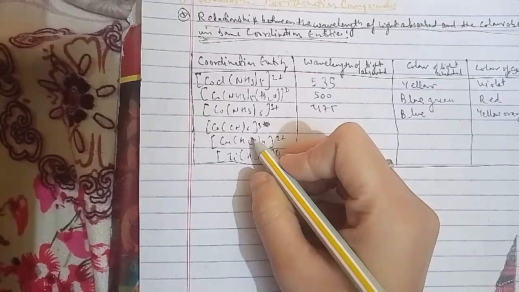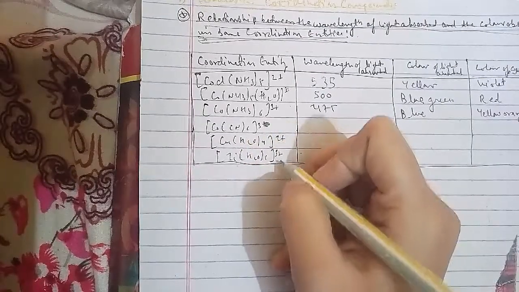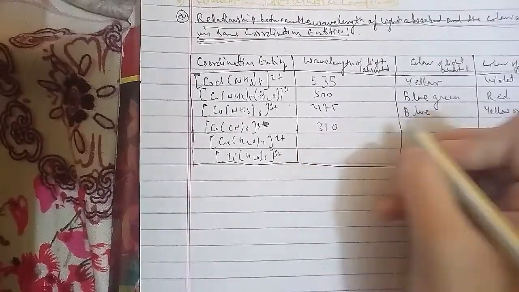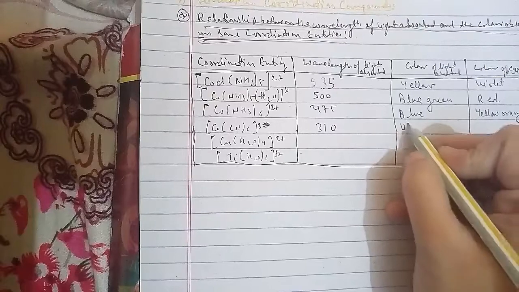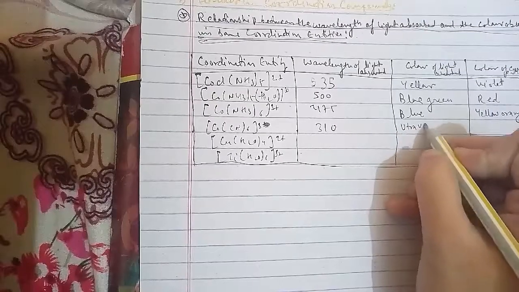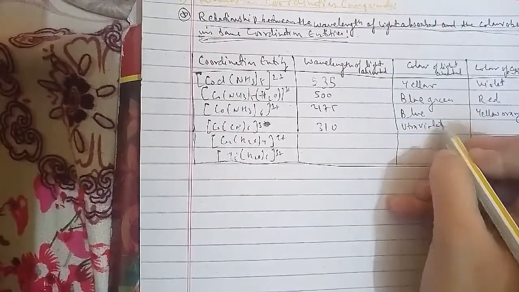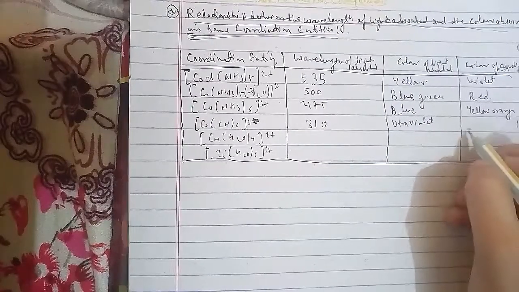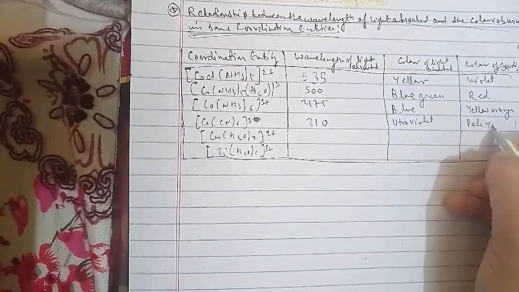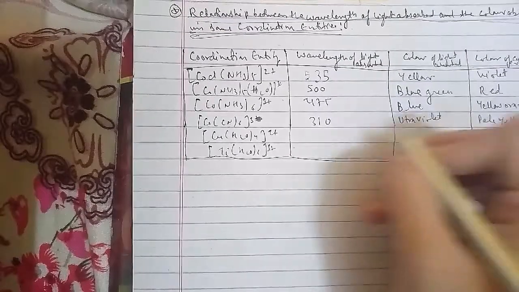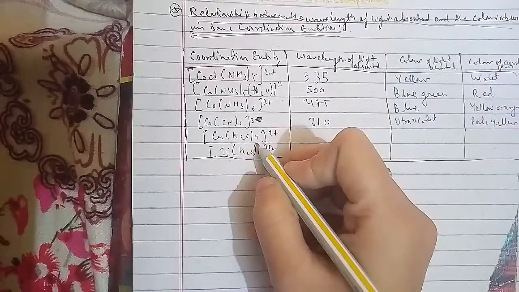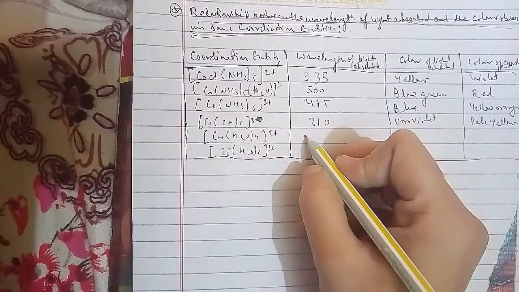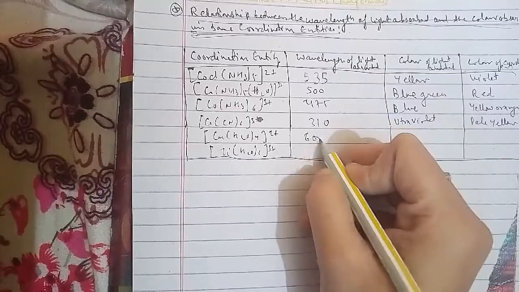For [Cu(H2O)4]2+ it is 600, the light absorbed is red, and the color is blue. The other one is [Ti(H2O)6]3+, which is 498, the light absorbed is blue green, and the color is violet.